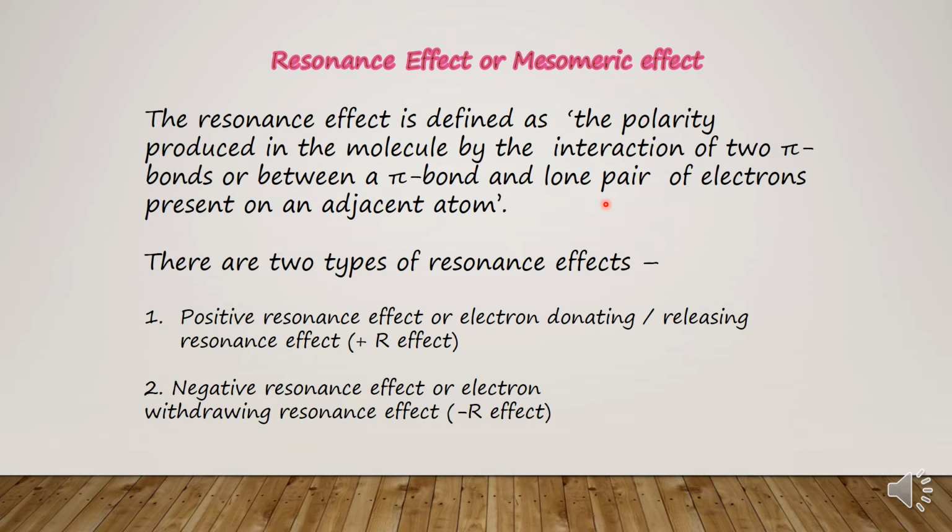There are two types of resonance effects or mesomeric effects. Number one is the positive resonance effect, or electron donating or releasing resonance effect. It is represented by plus R effect. We can also call it plus M effect, where M stands for mesomeric. The second type is the negative resonance effect, or electron withdrawing resonance effect, or minus R effect or minus M effect.